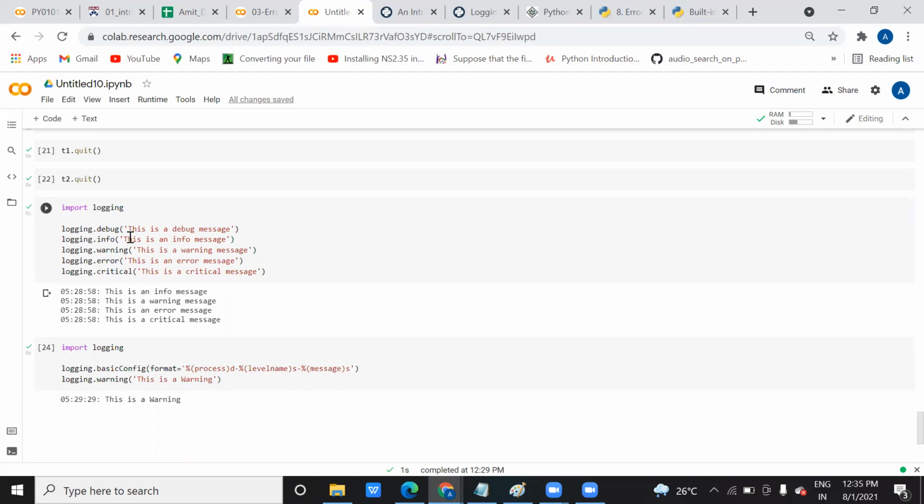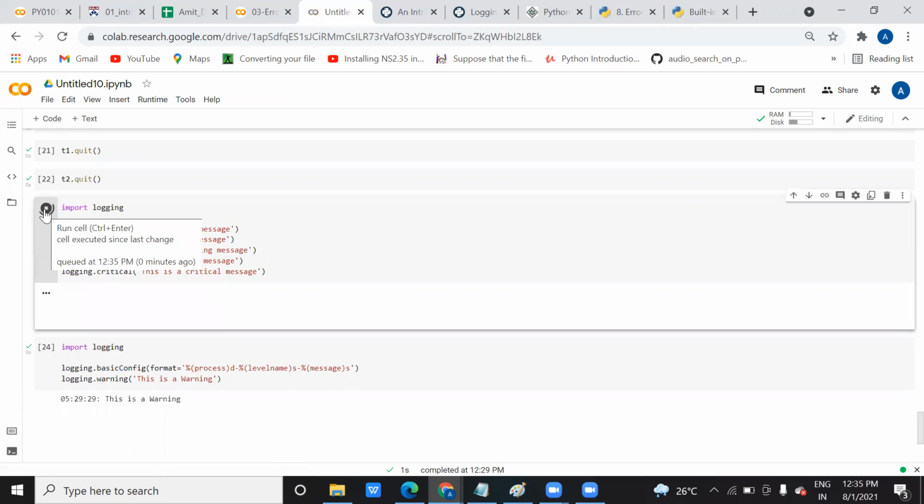Obviously you might be thinking I'm getting the same thing that I'm printing here, right? You can see here logging.info, logging.debug. This is a debug message. Okay, let me run this. This is a debug message, but why is it not printing?